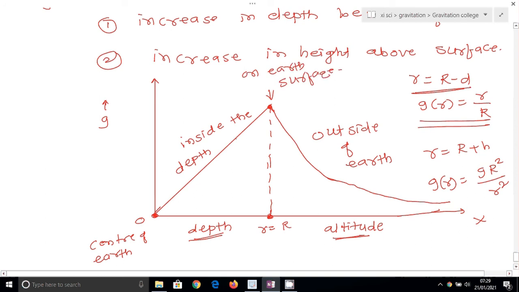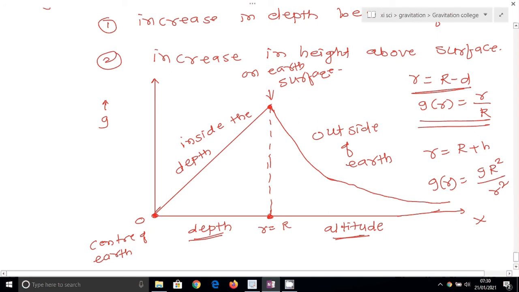See, imagine that you are at the center. If I move from center to surface, the radius is increased and acceleration due to gravity is increased. At the surface the acceleration due to gravity is maximum, and above the earth surface if I move again with altitude, acceleration due to gravity is decreased.